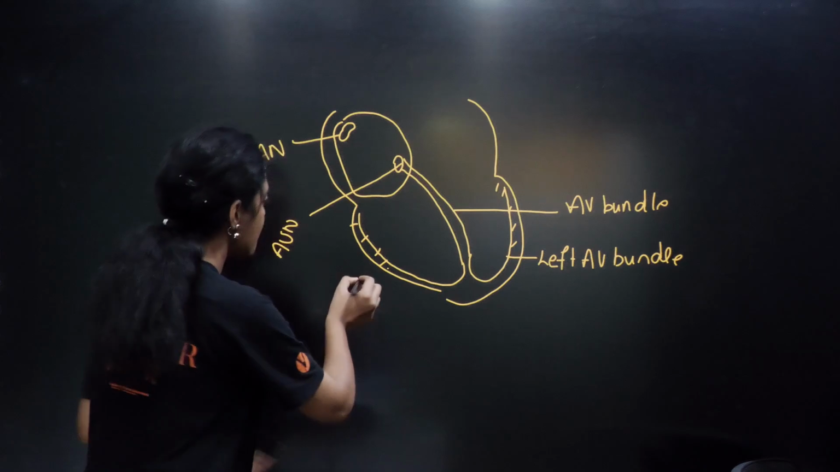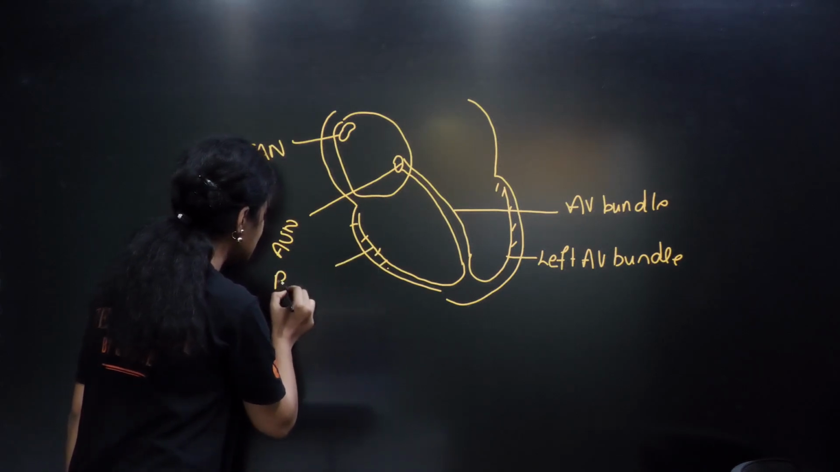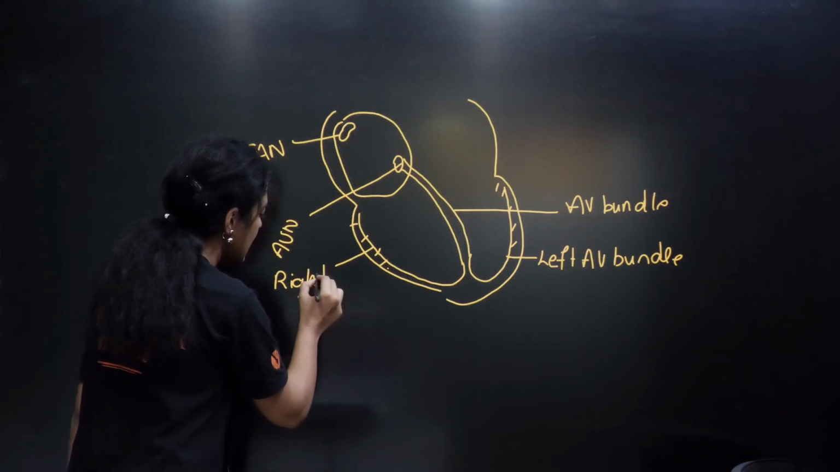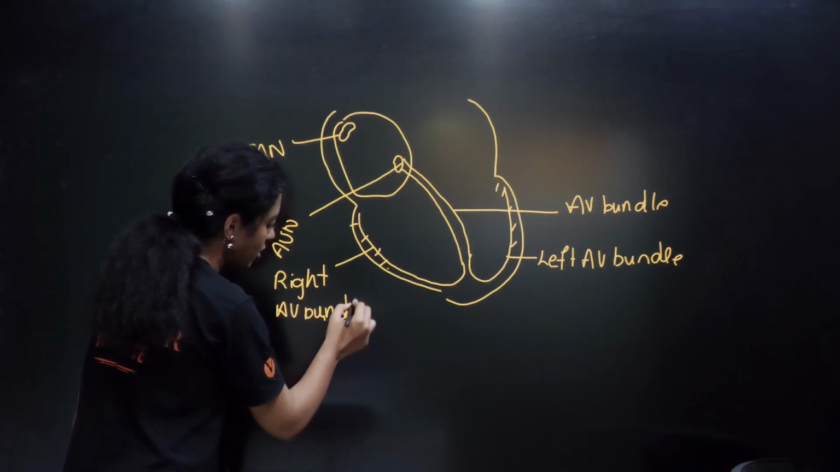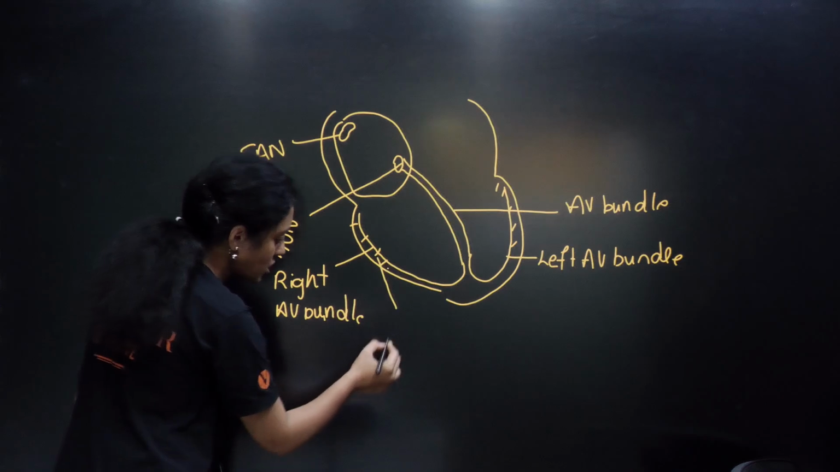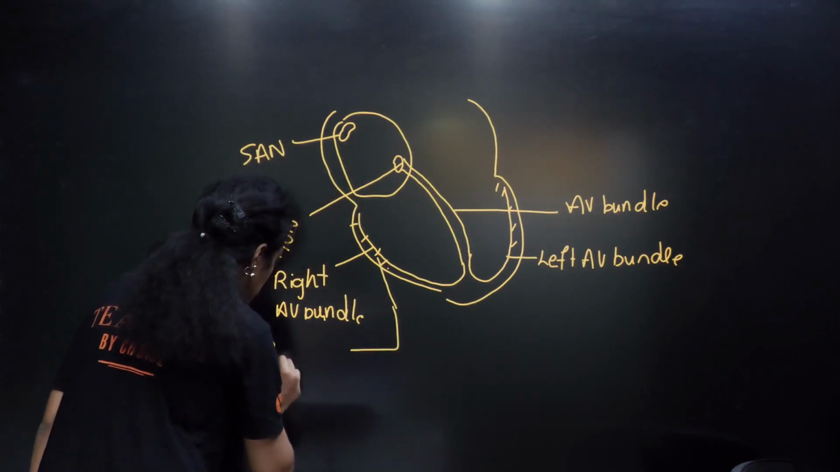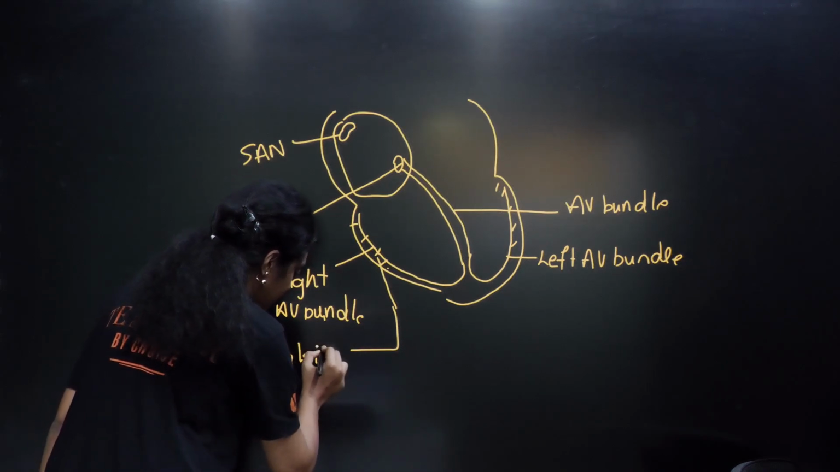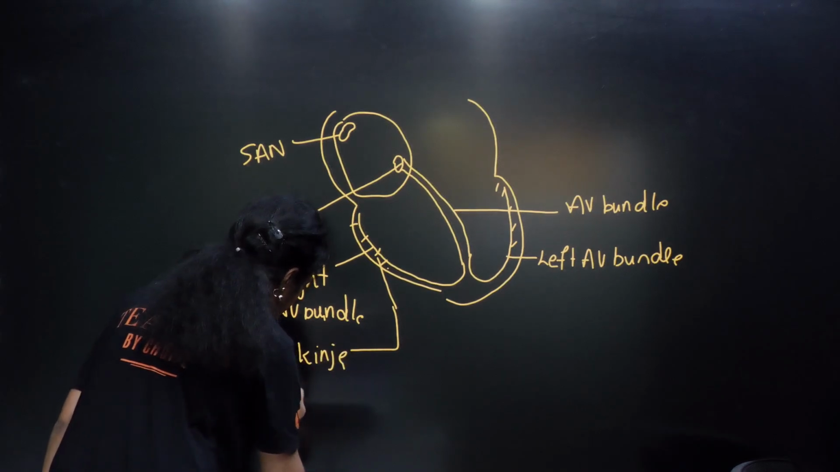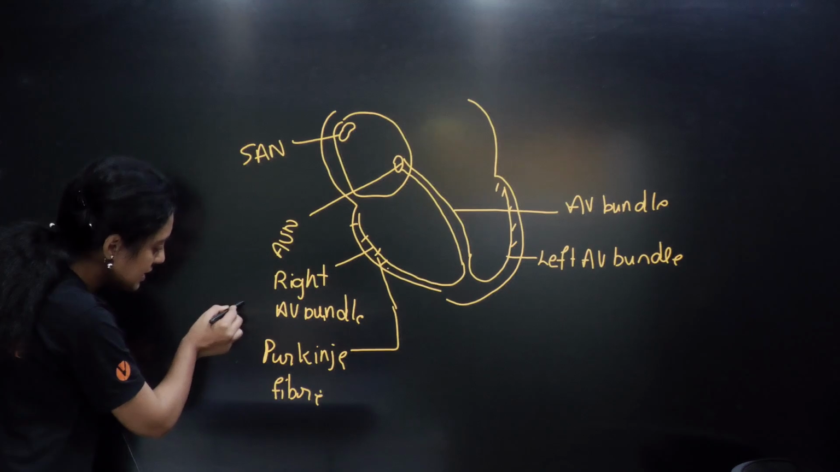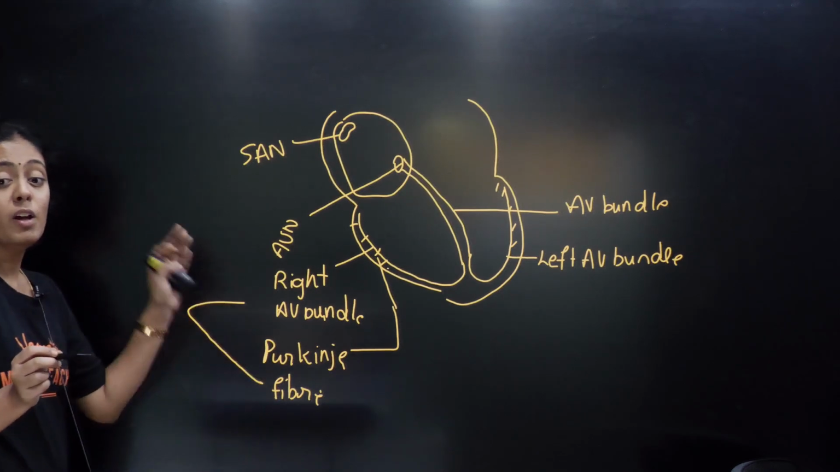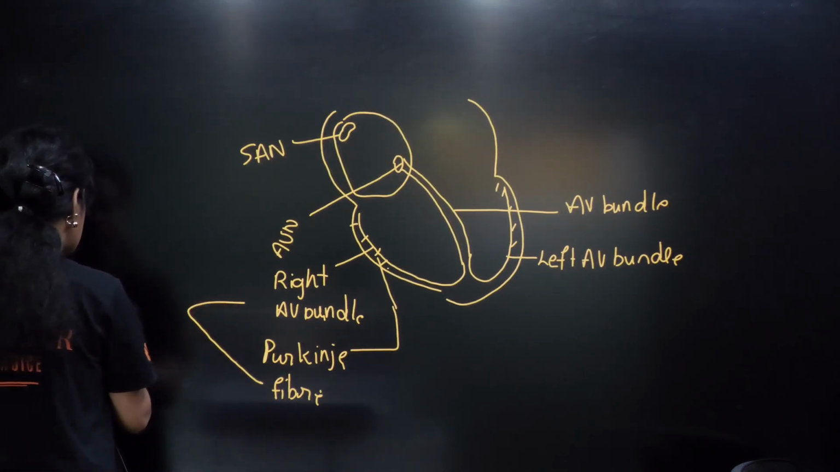So what is this, guys? This is your right AV bundle. And what is this fiber-like structure? It is Purkinje fiber. The right and left AV bundles and Purkinje fibers together we call the bundle of His.